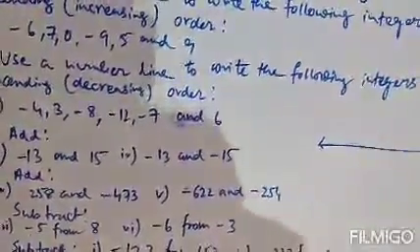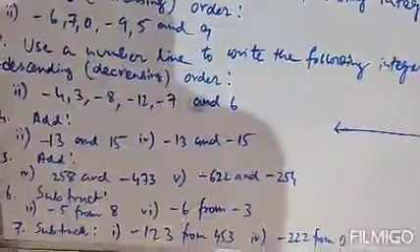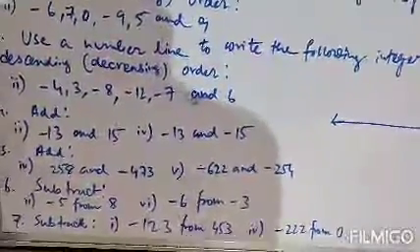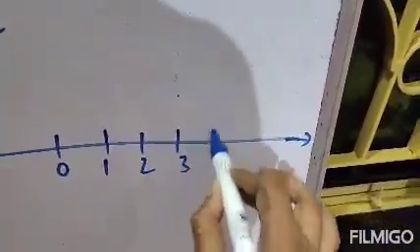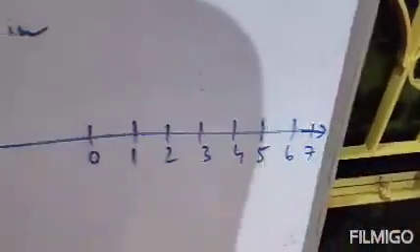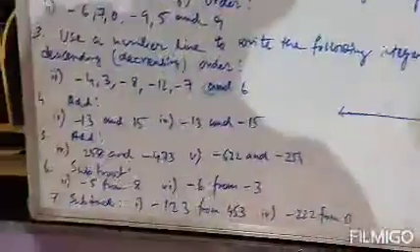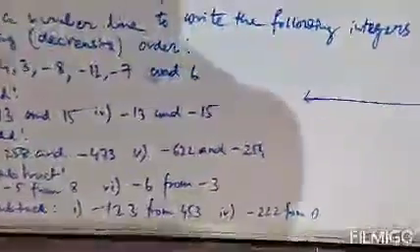Then the highest number here is minus 12 on the left side, and on the right side the highest number is 6. Clear? So 1, 2, 3, 4, 5, 6, and this is 7, because the highest number on the right side of 0 is 6. So 7 is enough. The highest number from the left side is minus 12.